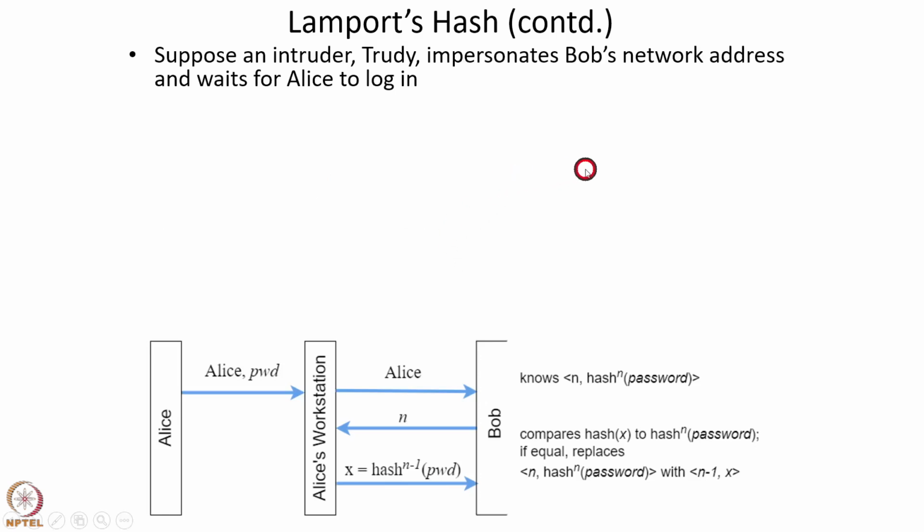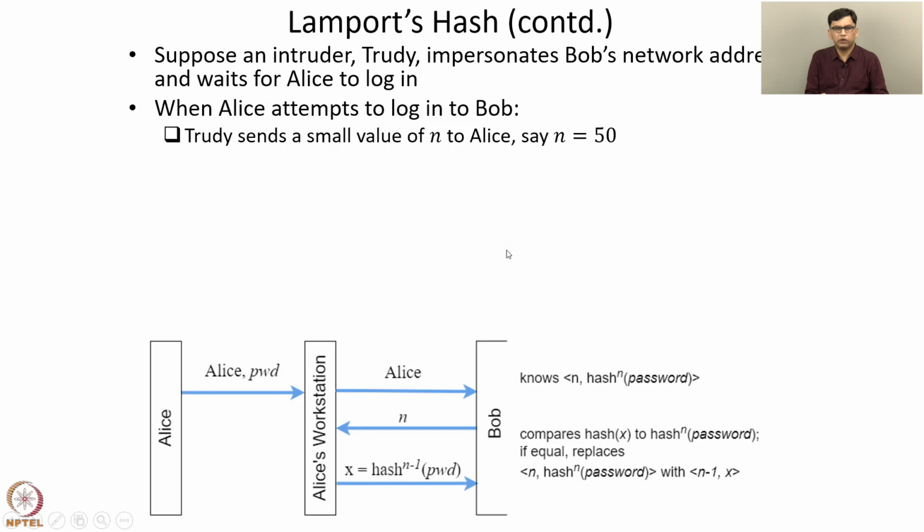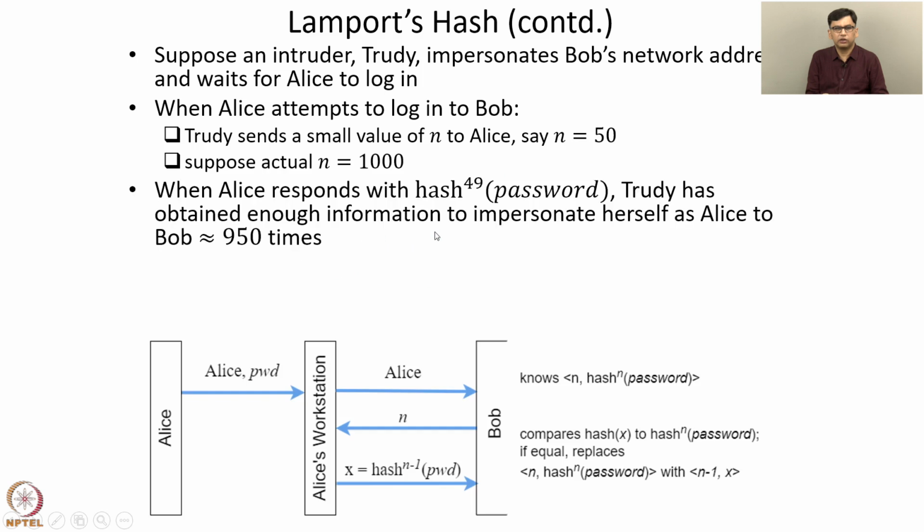Now, suppose an intruder 2D impersonates Bob's network address and waits for Alice to log in. So when Alice initiates authentication, her request for authentication, that is Alice, reaches 2D instead of Bob. When Alice attempts to log into Bob, 2D intercepts the request and sends a small value of n to Alice, say n equals 50. Then suppose the actual n is 1000. In this case, Alice responds with hash 49 of password, because hash n-1 password is hash 49 password.